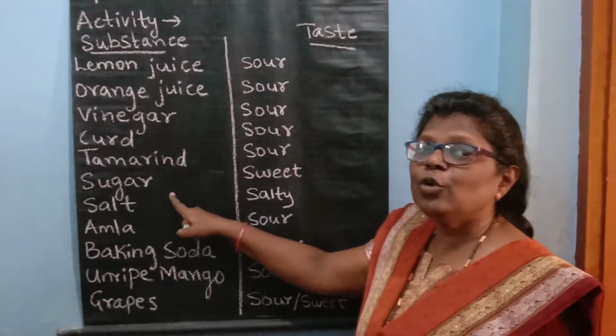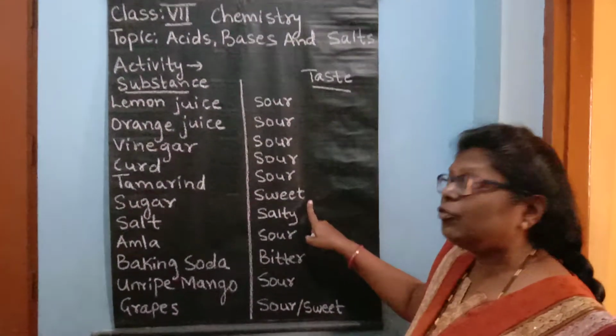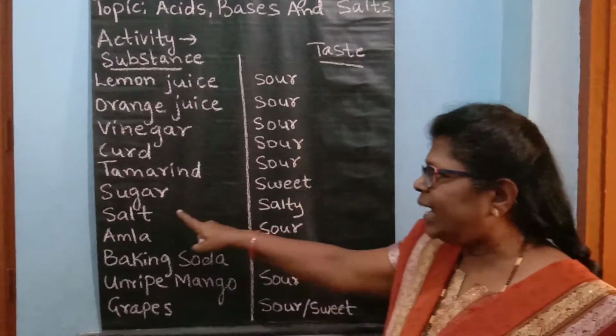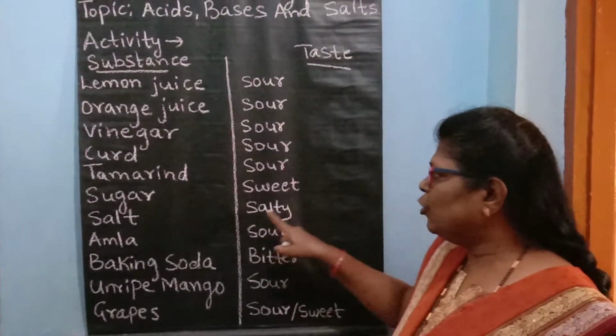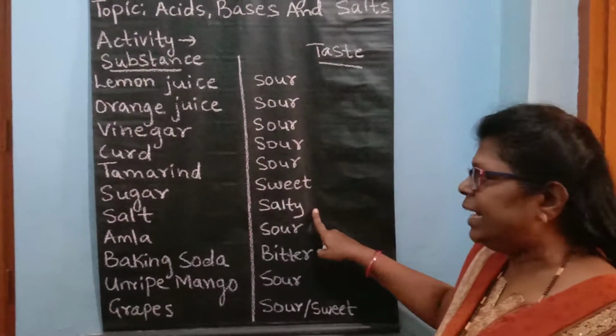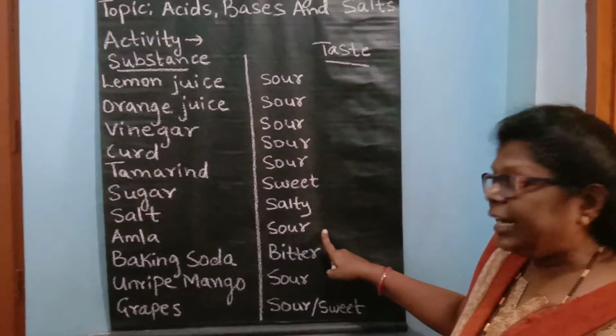Now sugar, you keep a few crystals of sugar on your tongue and taste it, children. It will be sweet in taste. Then take the salt. This salt means common salt, table salt. Then you taste it, it is salty in nature. Then taste the amla. Then it is sour in taste.